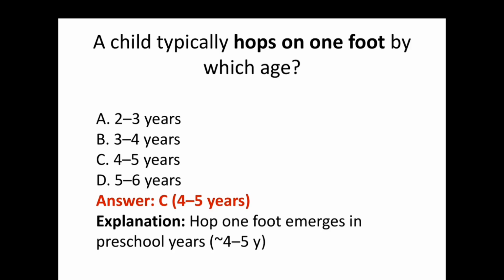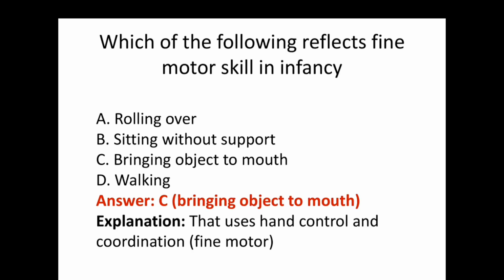At 4 to 5 years of age, the child hops on one foot. The next question, which of the following reflects fine motor skill in infancy? Bringing an object to the mouth, as that uses hand control and coordination.